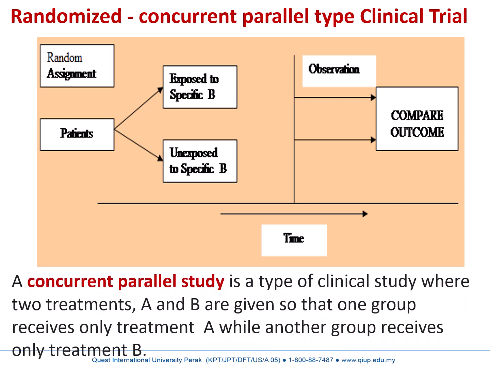So in the concurrent parallel type design, two treatments A and B are given, so that one group receives only treatment A, while another group receives only treatment B. Sometimes treatment A may be a new treatment. Treatment B may be an old treatment or placebo or no treatment. During the study period, one group gets treatment A and another group gets a comparison intervention. That can be no intervention, a placebo, or a standard treatment.